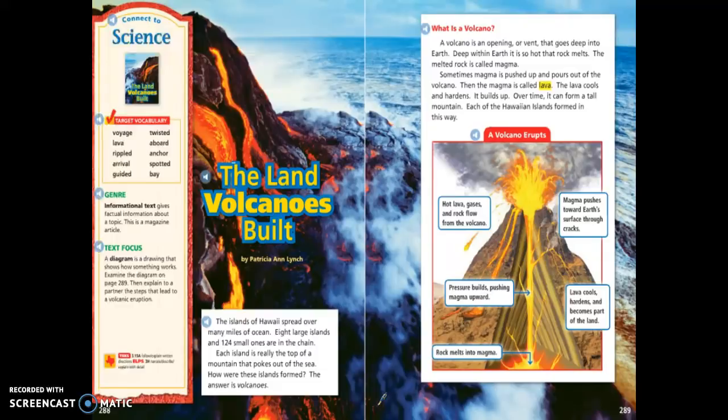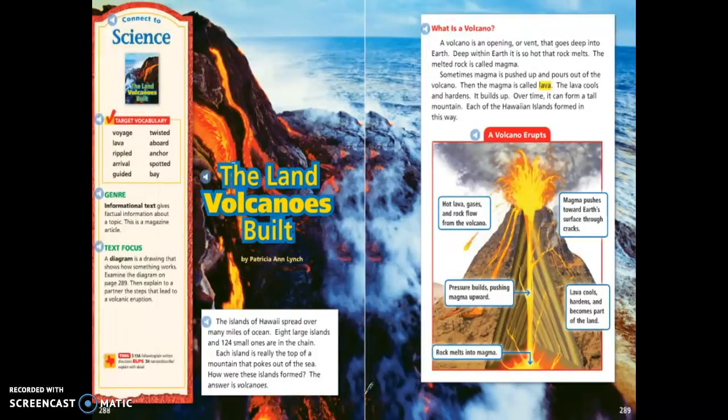The island of Hawaii spread over many miles of ocean. 8 large islands and 124 small ones are in the chain. Each island is really the top of a mountain that pokes out of the sea. How were those islands formed? The answer is volcanoes. What is a volcano? A volcano is an opening or vent that goes deep into the earth.